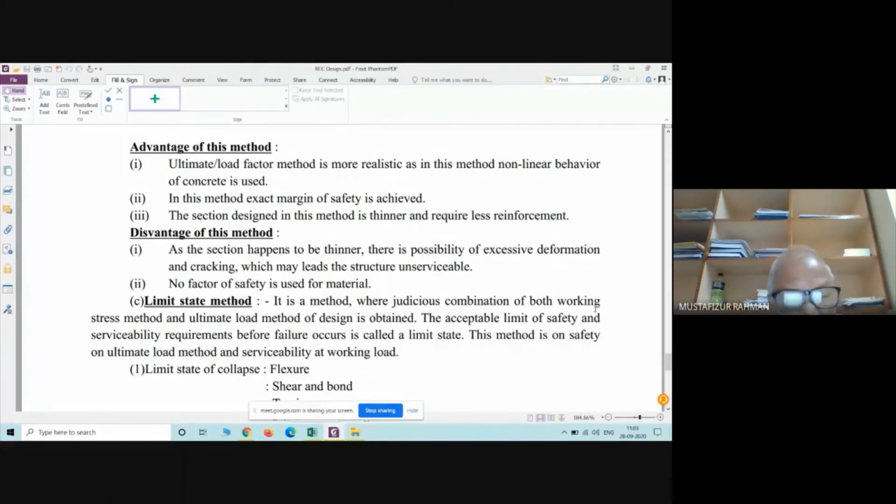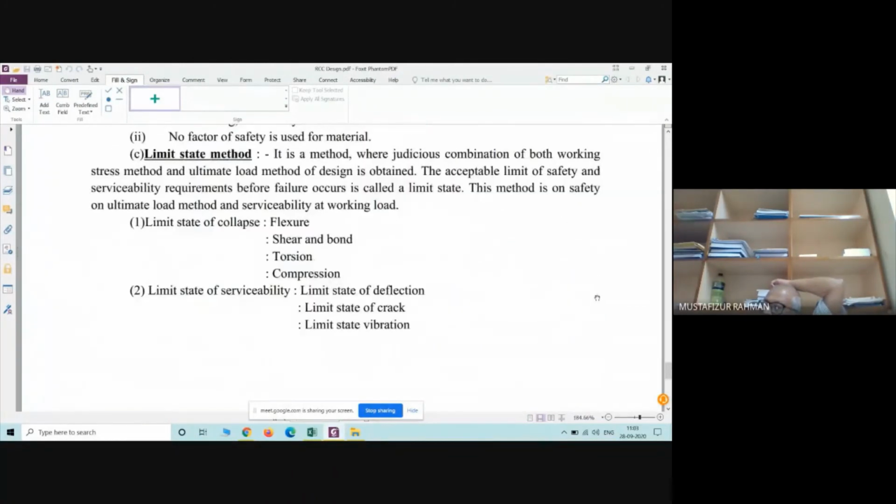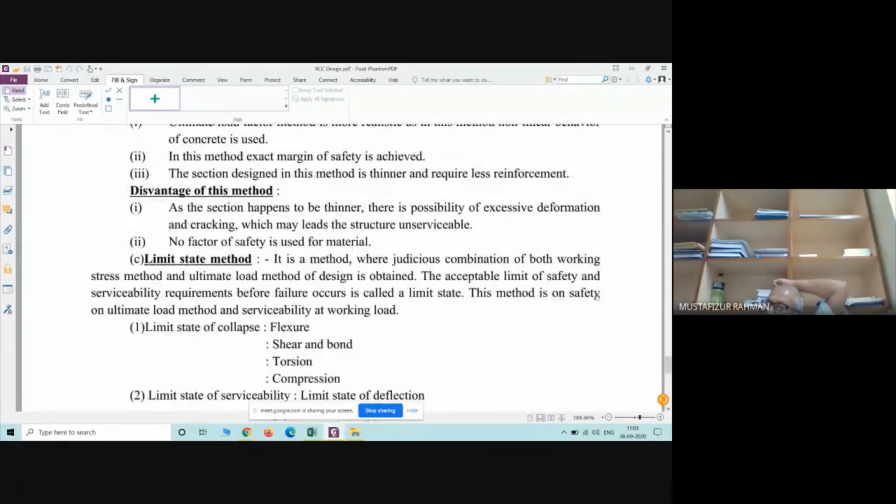No factor of safety is used, that I have told you. Then comes the limit state method. So the limit state method is in between the elastic method and the ultimate load method.